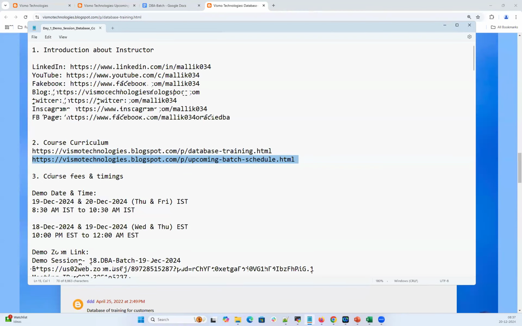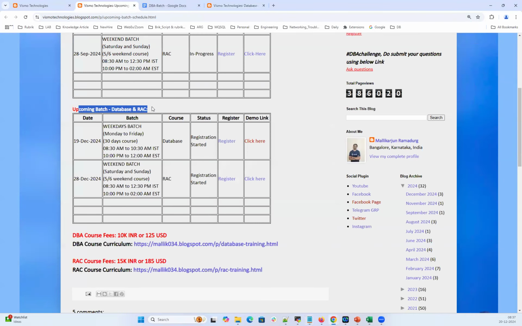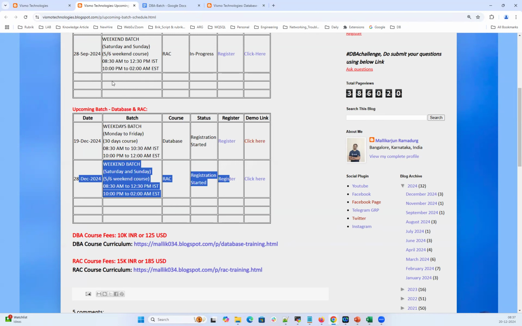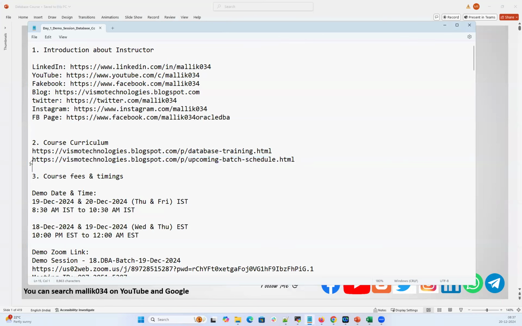And in case you're unable to attend and you want to look for some other future dates, you can take a look at this second link here in my blog. I'll keep posting the upcoming batch details. So the database course we are starting from Monday, and then RAC is coming up next. That's the second link, upcoming batch details.